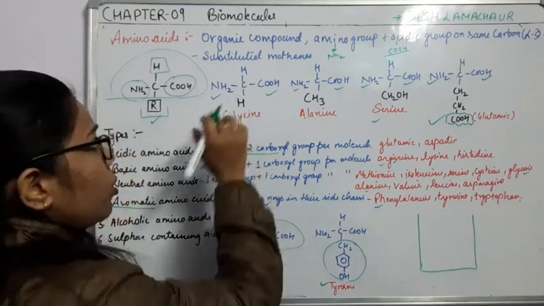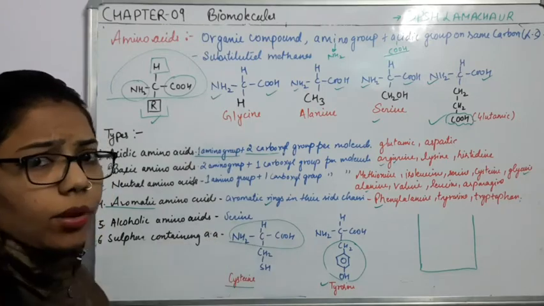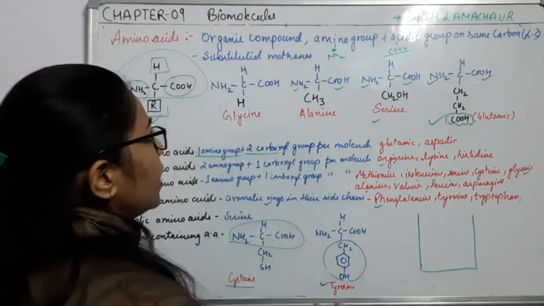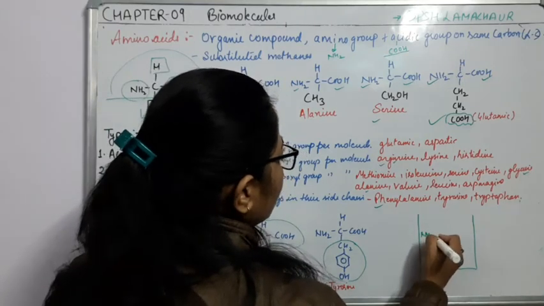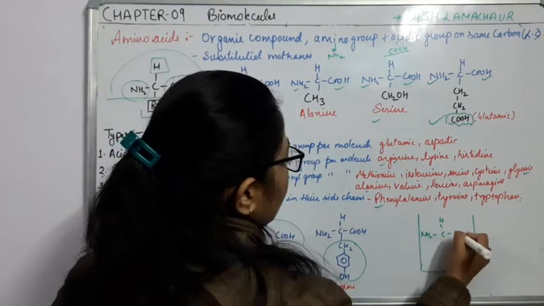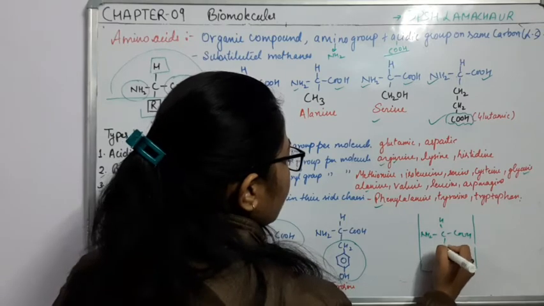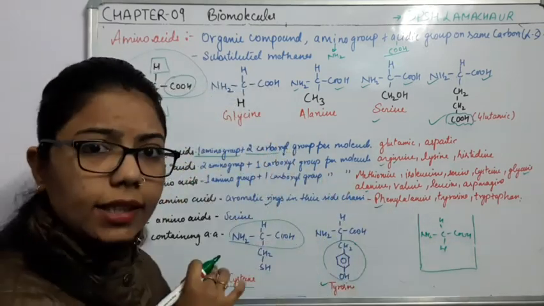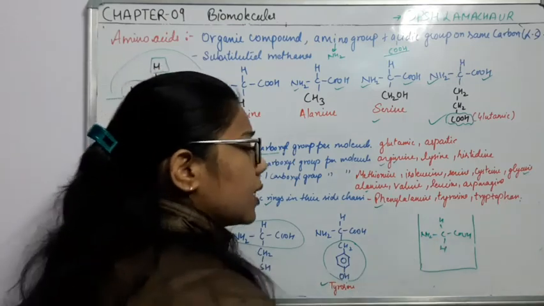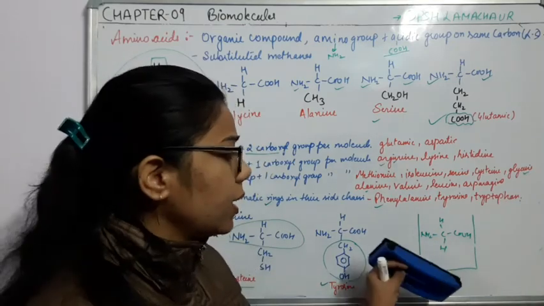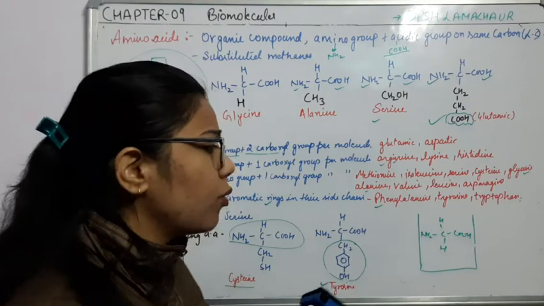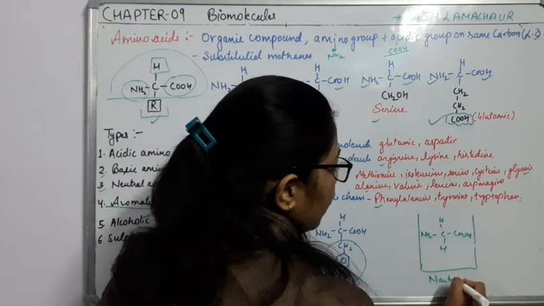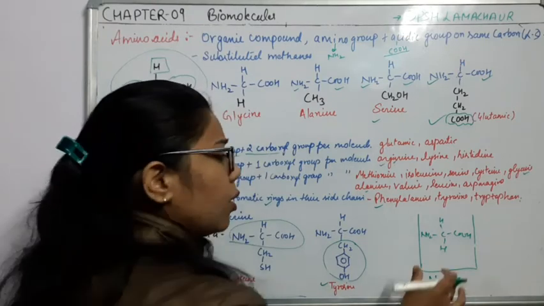Okay, so what I am talking about is neutral amino acids. In the simple diagram, if I keep this NH2 and CHCOOH, and the simpler one, where the side group is H, that is glycine. If I keep this amino acid in a medium, what is the medium? The medium is neutral. In the neutral medium, it will act as both.